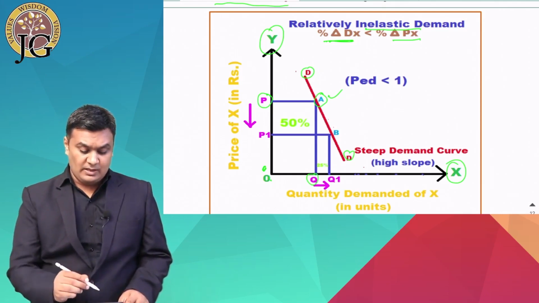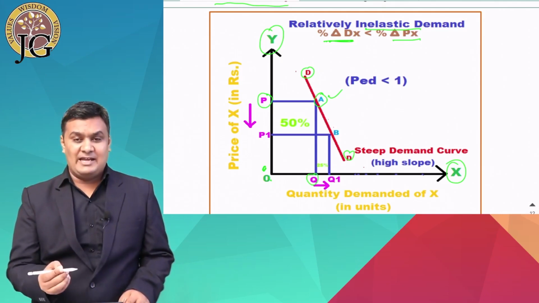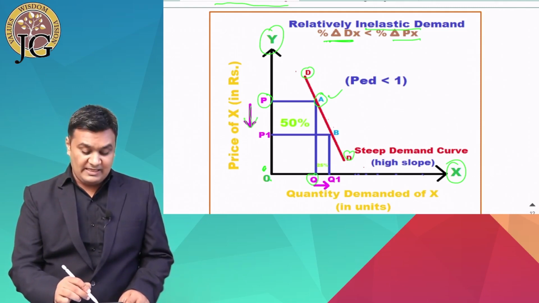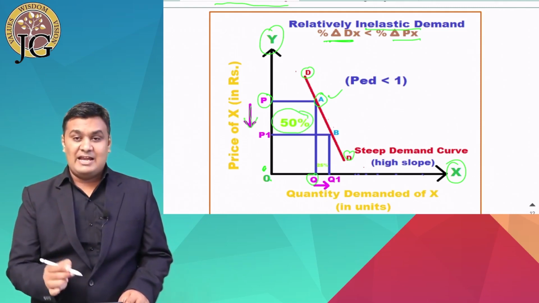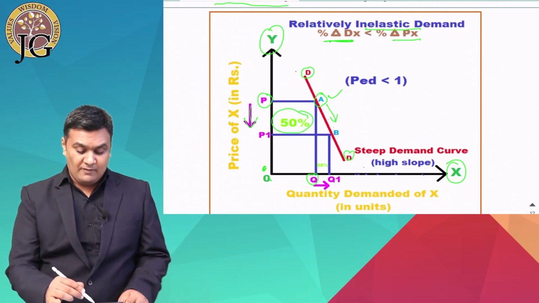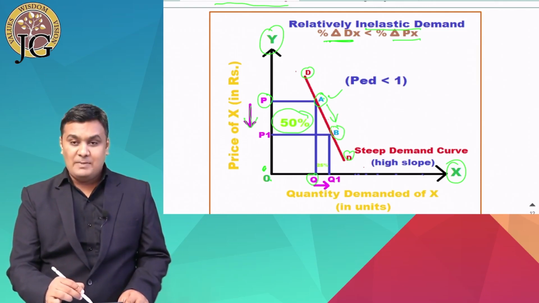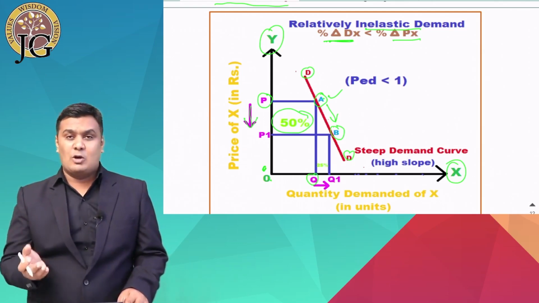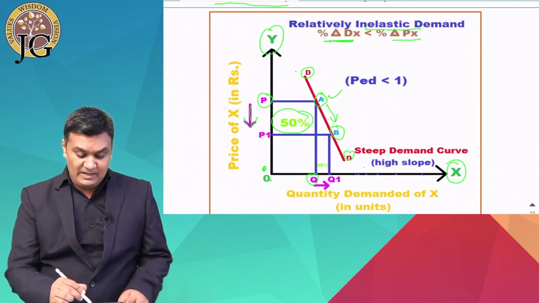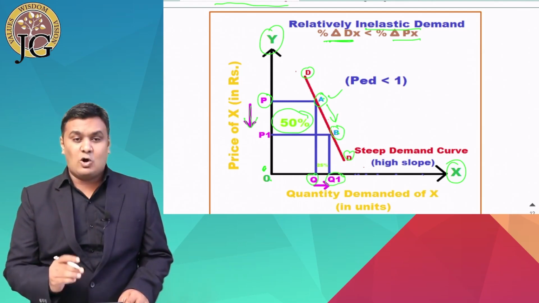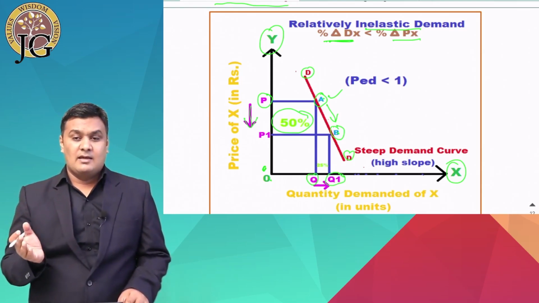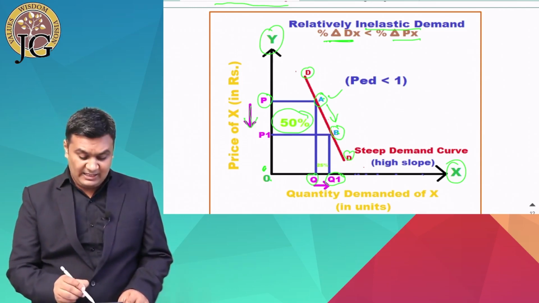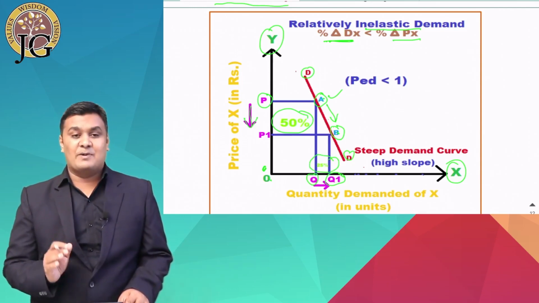Now suppose there is a huge change in the price from P to P1, which is equal to 50%, and due to that we move from point A to point B, and at point B we get a new price and demand combination. At point B you can see that the demand also changes or rises a little bit from Q to Q1, which indicates a change of 25%.